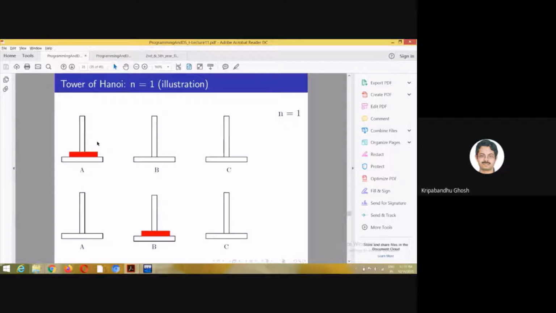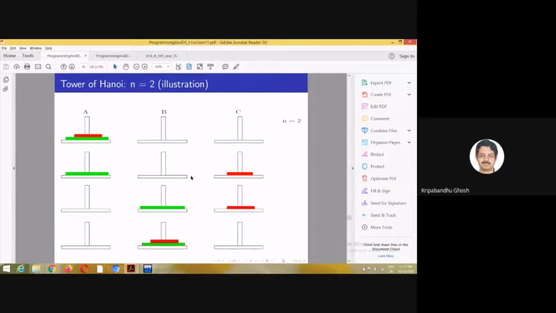So the problem is not only to move all the disks in this order, of course. The stack arrangement should not be altered, and of course you cannot put a larger disk on a smaller disk, all these things. But you have to do it in the smallest number of steps, in the least number of steps. So this is the only step you need to do for n equal to 1. For n equal to 2, if you try this out, you will find that this is the simplest way of doing it. I mean, you will be able to do it in the smallest number of steps if you use these configurations.